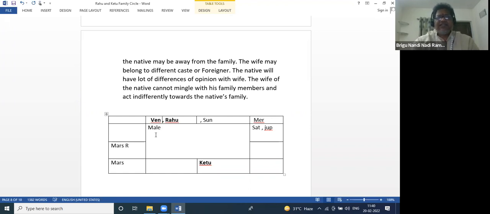Okay, this is Venus. And if Venus is, for example, a stepsister, then we have to check whether the father got two marriages or not. If the father got two marriages, Venus is the stepsister here.